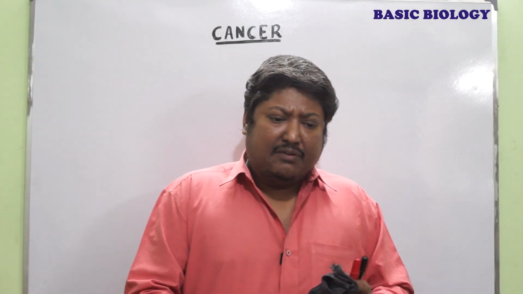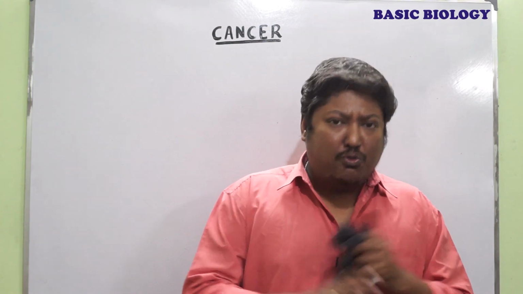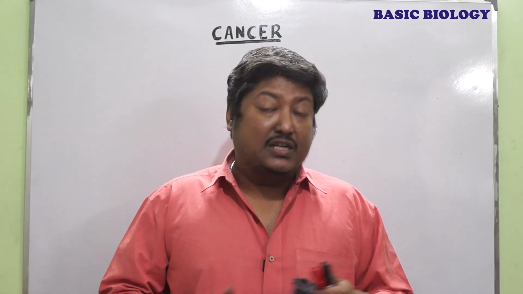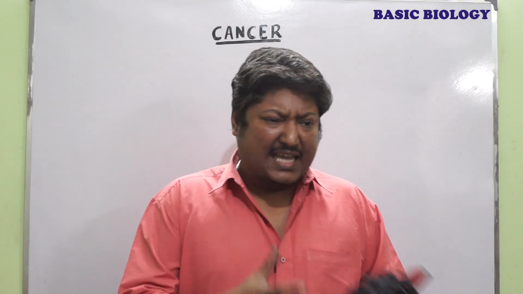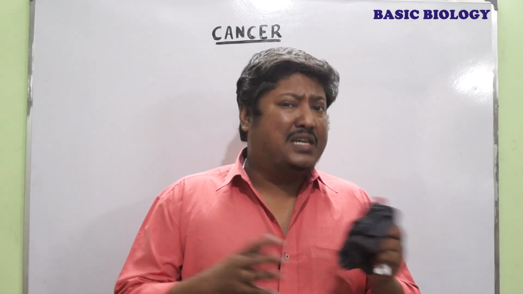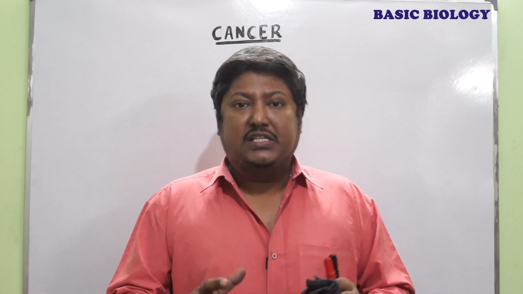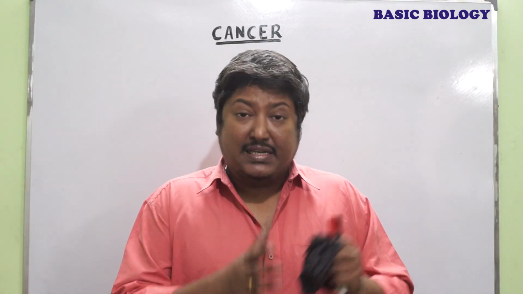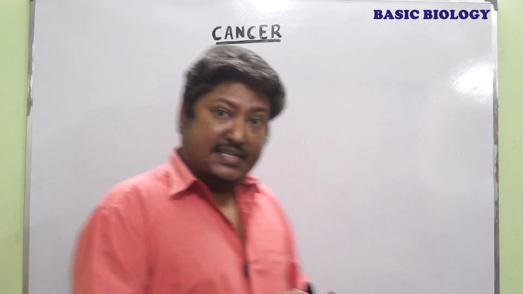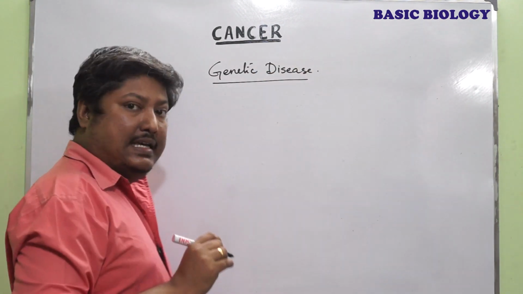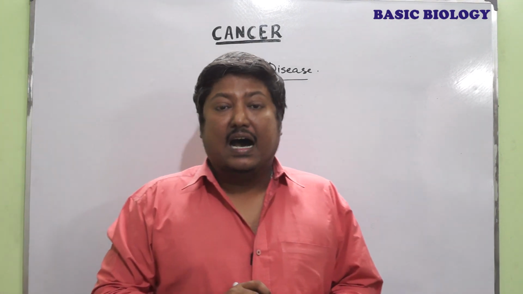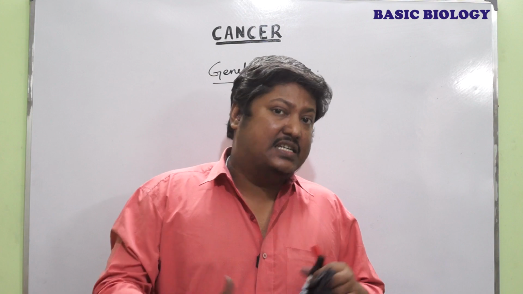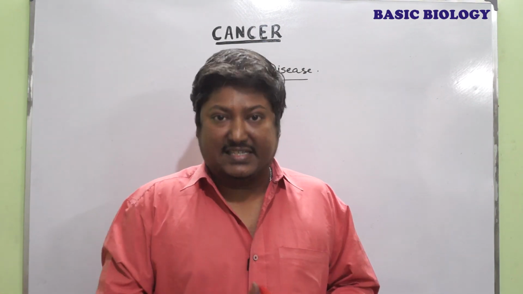And in our last video I told you there are so many proteins which are responsible for cell division or the cell cycle regulation. The cyclin, CDK, there are so many replication enzymes which, when altered, lead to cancer. So cancer is a genetic disease, but most cancers are non-inheritable in nature. That means they do not inherit from one generation to the next generation.